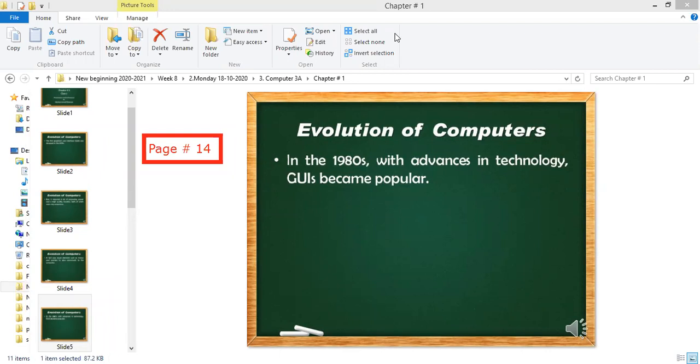The word popular means famous. They became famous among the people.